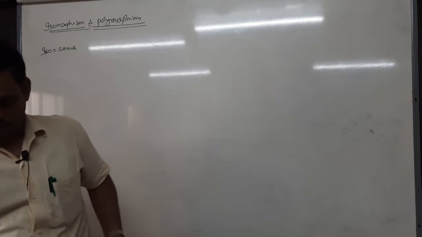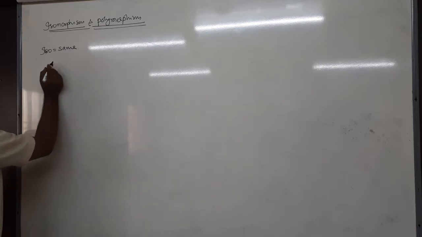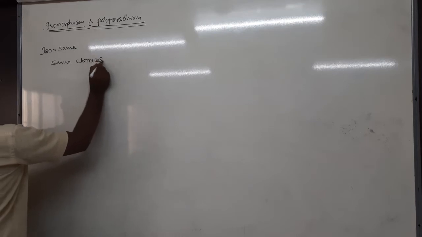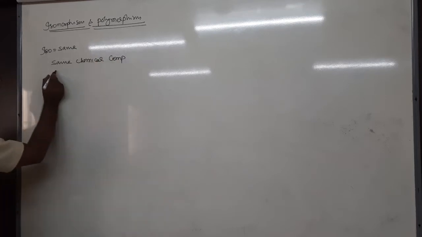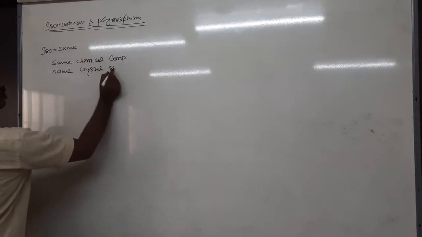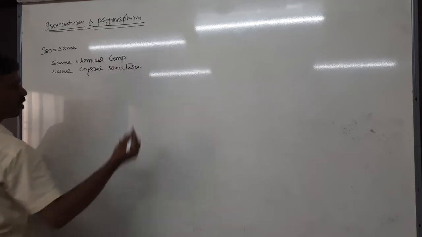Right? Isomorphism: the compounds which are having the same chemical composition and same crystal structure are called isomorphs. The compounds which are having same chemical composition and same crystal structure are called isomorphs, and the phenomenon is called